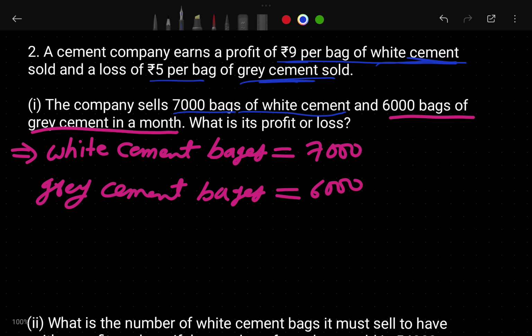We know that if he sells one bag of white cement, he will get 9 rupees profit. So how many bags he sold? He sold 7,000 bags, then multiply by 9. If you multiply by 9, you will understand how much profit he gets. One bag he gets 9 rupees profit. If he sells two bags, then if you multiply by 2, that is going to be 18 rupees profit. Then he sells 7,000 bags, 9 rupees from one bag, so if you multiply by 9, you will get how much profit he generated.